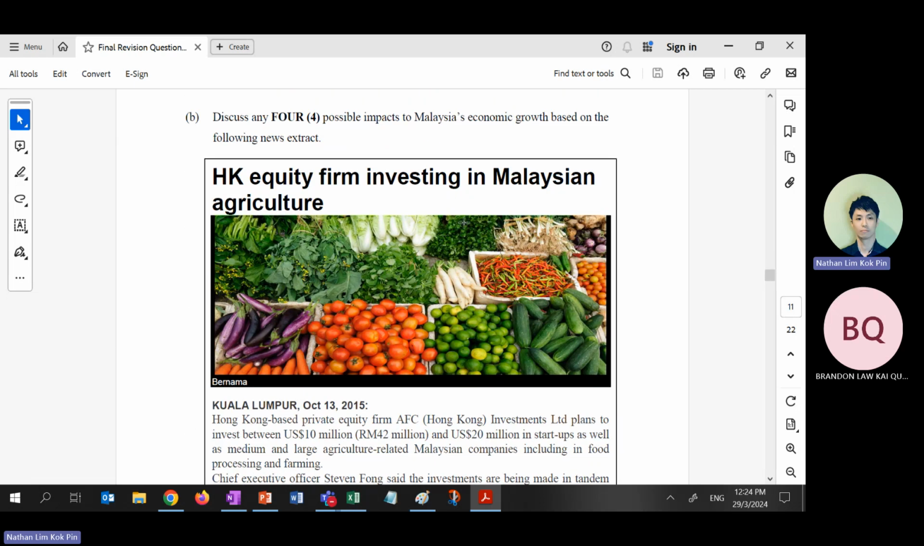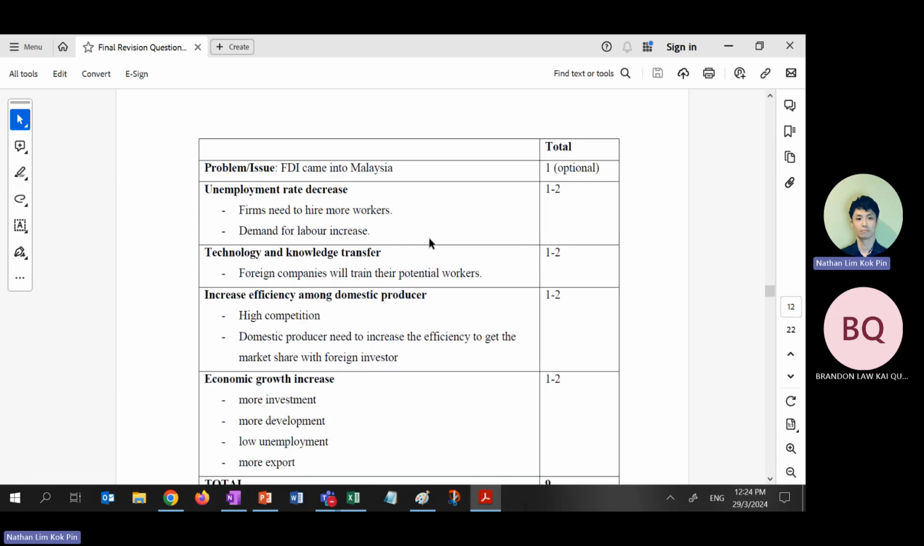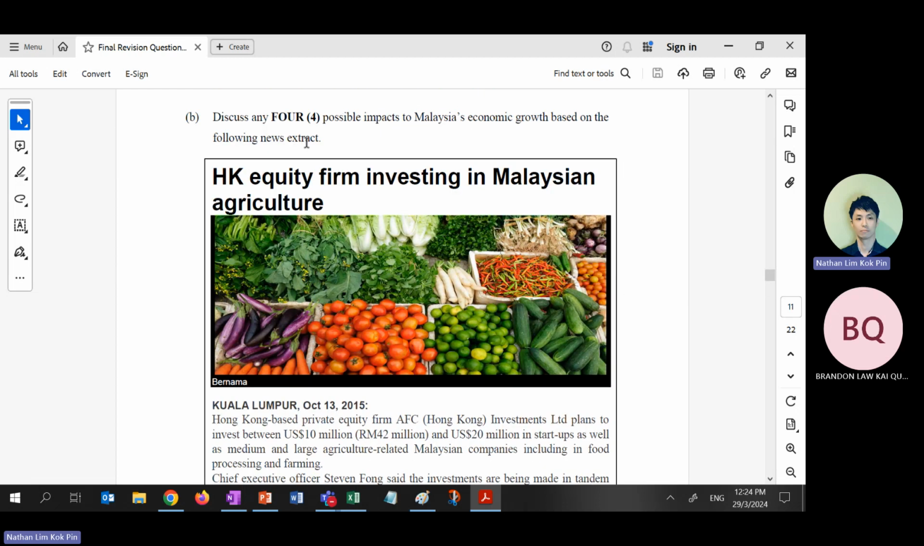Okay, this one is direct investment. Hong Kong decided to invest in Malaysian agriculture. Right? What happened? Blah, blah, blah. Is this an explain or discuss question? Discuss. GG. You only write explain. You write all the good things about FDI, you never write bad things about FDI. Never read the question. Make sense?